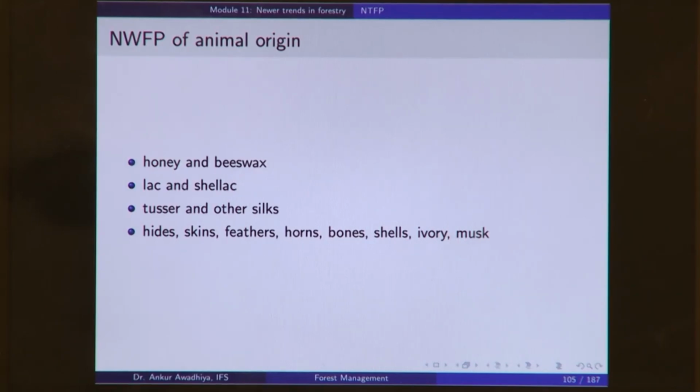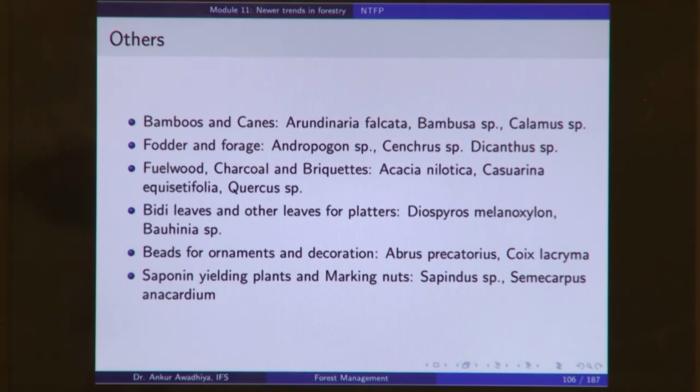Then we also have other non-wood forest produce like bamboos and canes. So, now because we have removed bamboos and canes from the definition of timber, so now it will be classified as a non-timber forest produce. Different species, Arundinaria, Bambusa, Calamus and so on. We also have fodder and forage that we get out of the forest, typically in the form of grasses and leaves. So, these are also classified as non-timber forest produce.